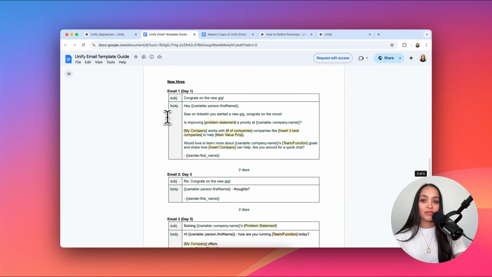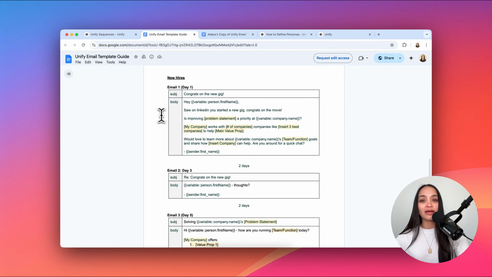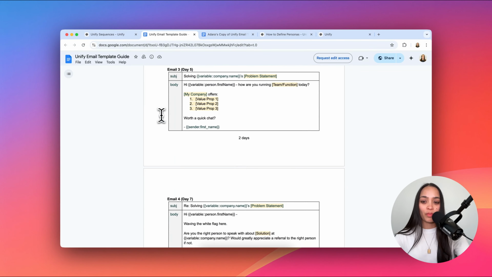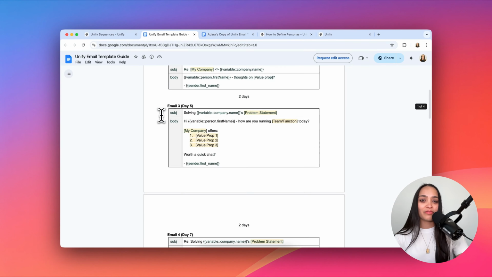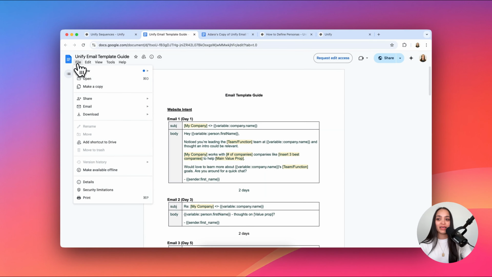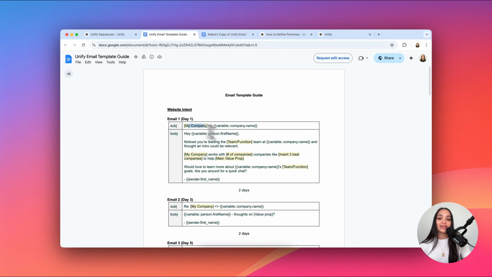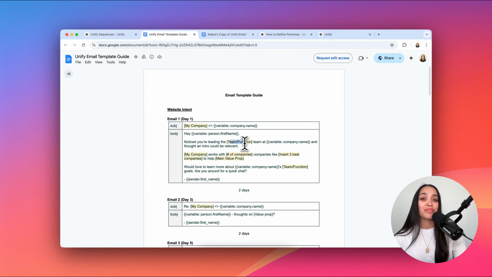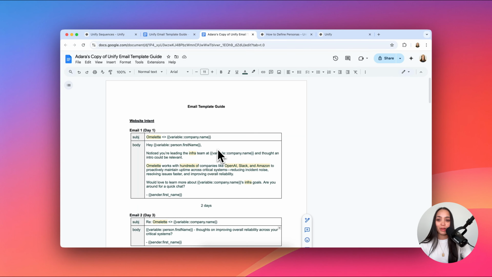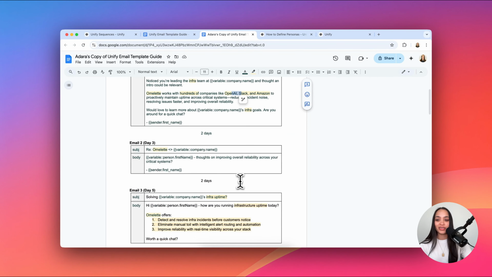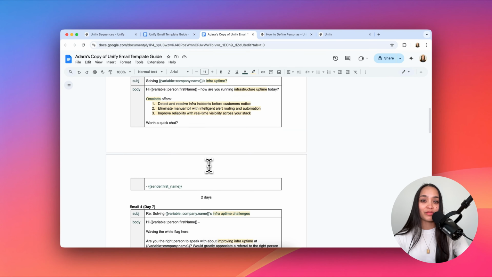And the second sequence is for new hires. This is when new hires start at a company that's in your ideal customer profile or your territory, and you want to reach out to them, congratulate them, and share ideas for how your solution can make their life easier. This is also a 4-part email sequence. So what we recommend if you have not written a sequence before is to just make a copy of this and edit the highlighted sections, as well as massaging the copy as needed based on what you want to say to your prospect. I made a copy of this and I came up with an imaginary example of a company that has an infrastructure solution for engineers. I went ahead and filled out these sections for the first 4 emails.